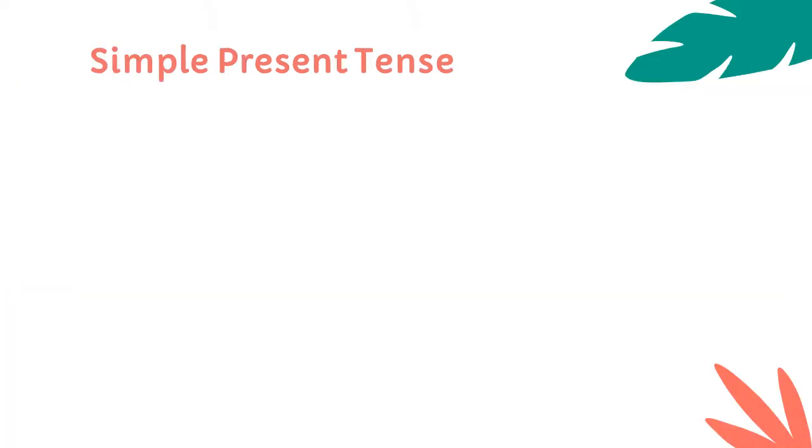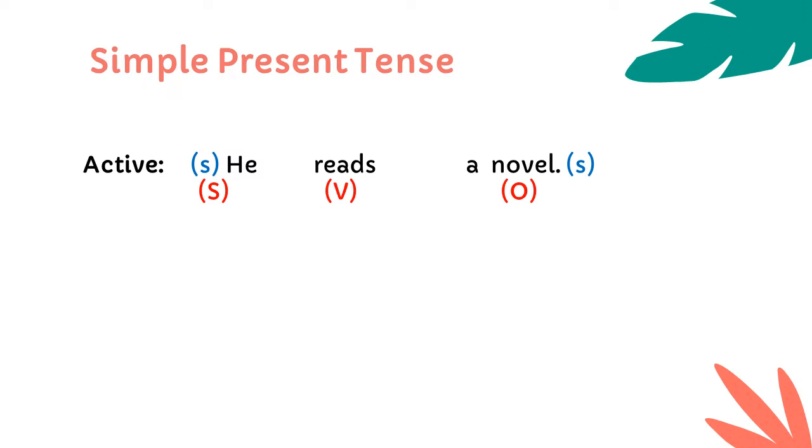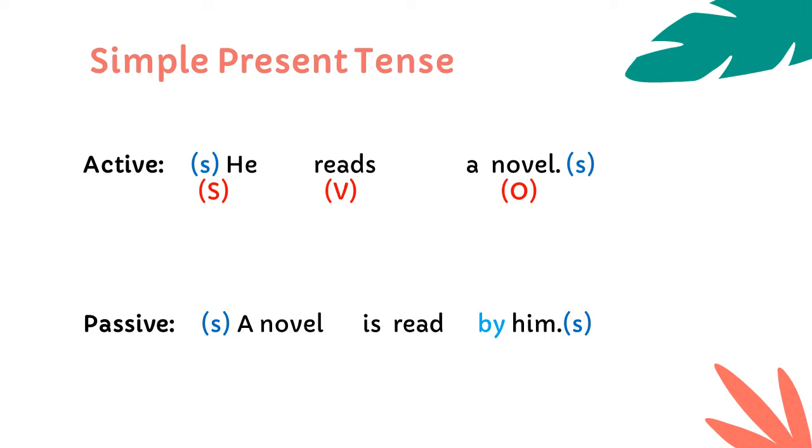Now let us consider our first example in simple present tense. He reads a novel. Now here he is the subject, reads is the verb, and novel is object. Now here subject is also singular and object is also singular. Now that will be changed to a novel is read by him. We have added by to the sentence in passive voice, and let us see step by step how it is done. Now here the subject will become the object, he will become him, the object a novel will become the subject in the passive voice.